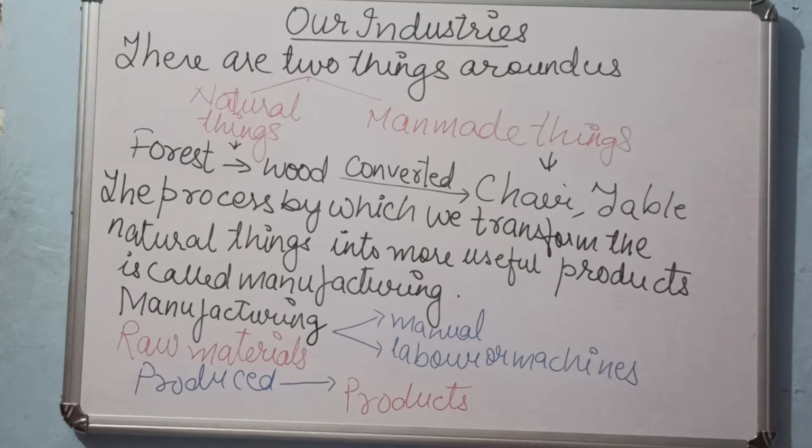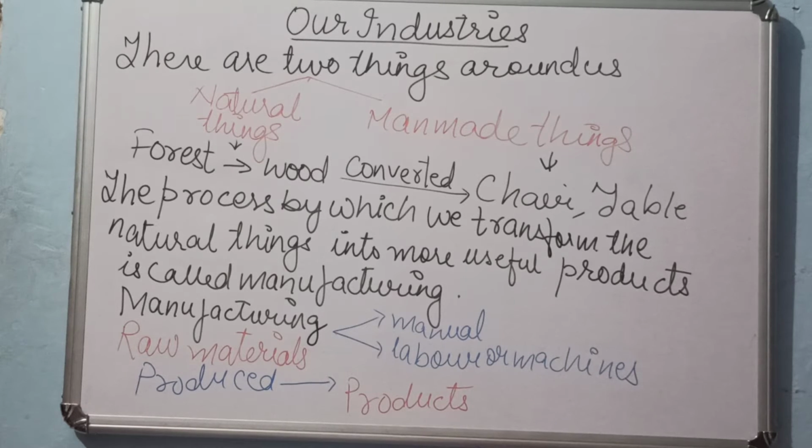When we say natural things, it means the things which we get from natural resources. What are natural resources? Like rivers, water, oceans, forests, sunlight. These are all natural resources.